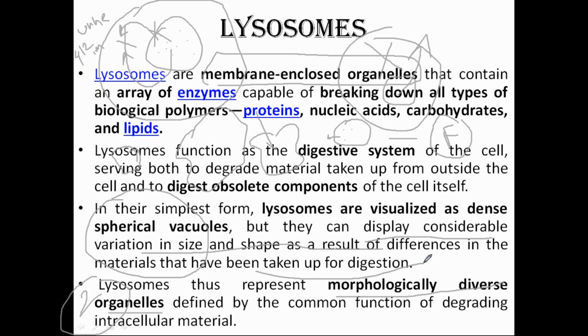Okay, morphologically. If it has engulfed a large molecule of carbohydrate, it will become very fat. And suppose it has digested some small proteins, so the size will not be that big, it will be very small. Sometimes it will be shrunken, sometimes it will be very fat. So it is morphologically diverse. Very important question. Okay, because many times you tend to make a mistake with this, because for morphologically diverse, you cannot click that it is lysosomes. Understood everyone? No doubt still here.